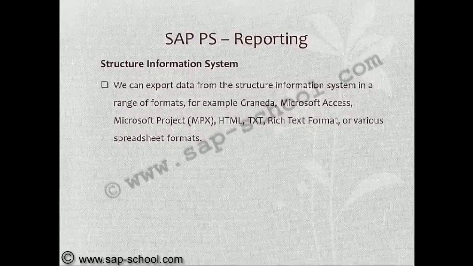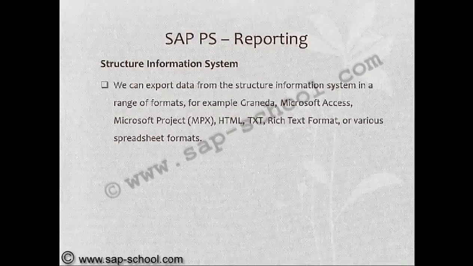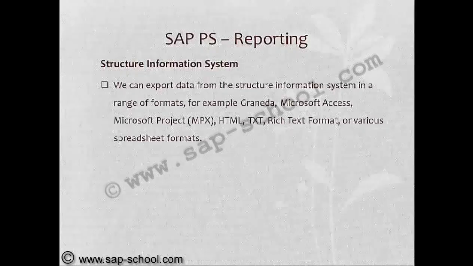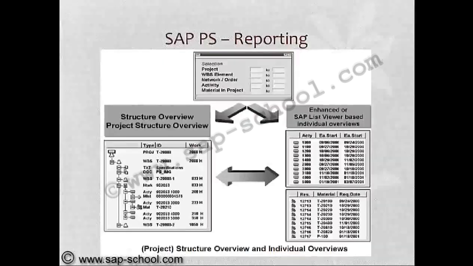We can export data from the structure information system in a range of formats, for example, Microsoft Access, Microsoft Project, HTML, TXT, rich text format, and various spreadsheet formats.